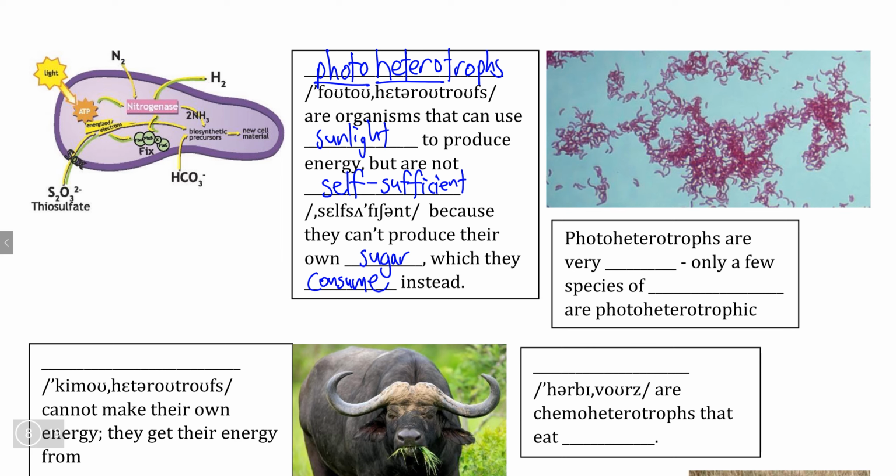So photoheterotrophs are a very rare type of organism. You generally don't see this type of trophy outside of a very small number of species of bacteria, many of which are purple rather than the green color that you expect from plants.